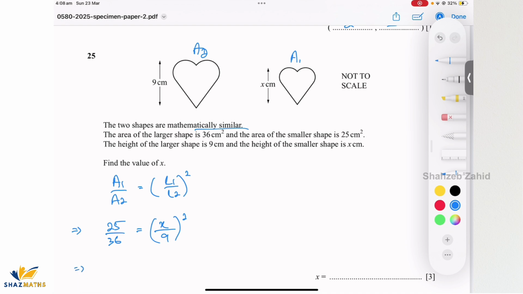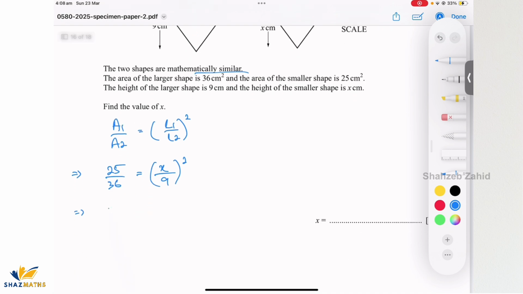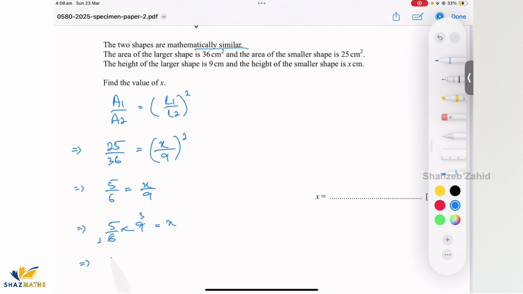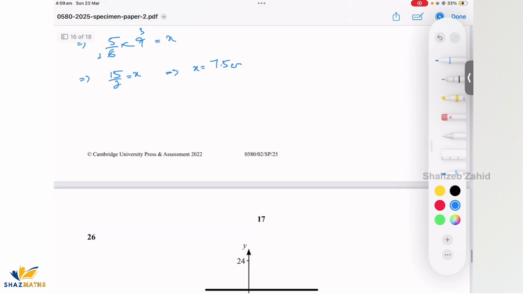Let's simplify this out. Take the square root on both sides, so that's 5 by 6 equals x over 9, and you cross multiply, so 5 by 6 times 9 equals x, which is 15 by 2. Then you can say x equals either 15 by 2, write down 7.5, make sure it's in centimeters, or 15 by 2, or you can say 7 whole 1 by 2, it's up to you. All of these answers will be accepted.